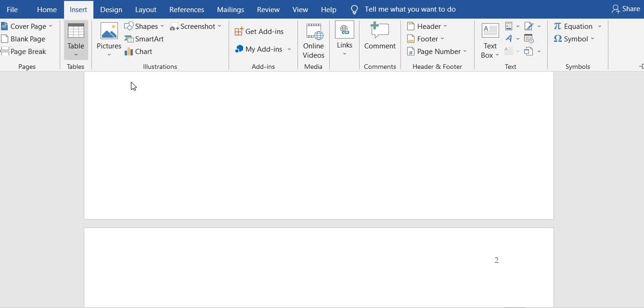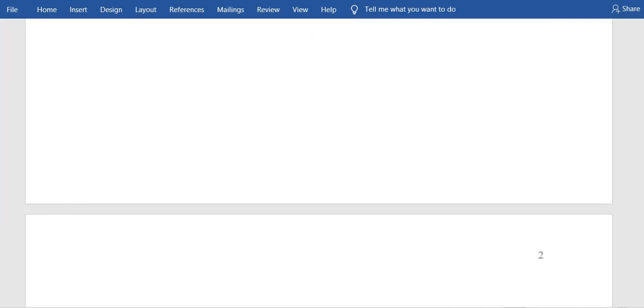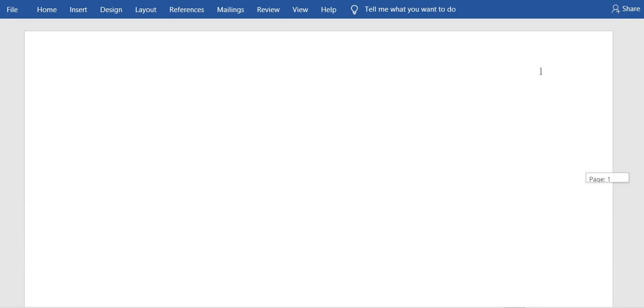So you can see our page is already split. We have got our first page here. And something amazing is that you can see down here the page number that we indicated. We have already done that. Now it is numbering them automatically. You don't have to do that again. You can see this one is number 2, and the first one that we used was number 1. So this is now where we are going to deal with.